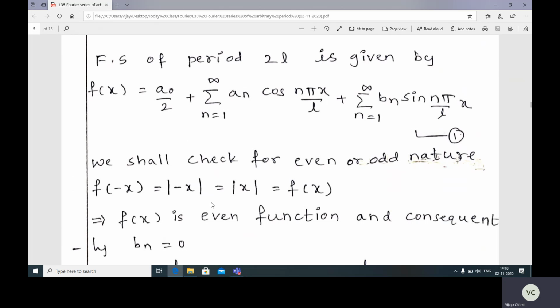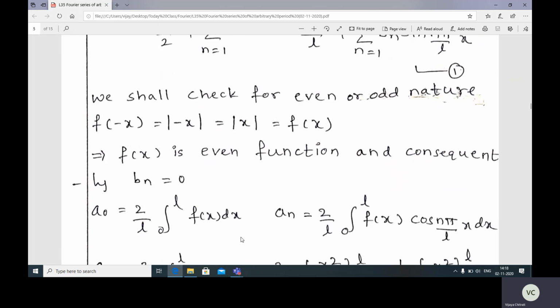So mod means here we have to consider positive values only, that is mod x. So mod x means it is f of x. f of minus x is equal to f of x means the given function f of x is an even function, and consequently bn is 0.